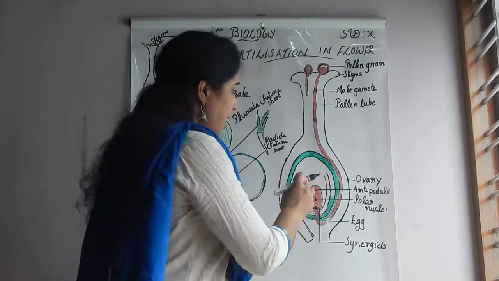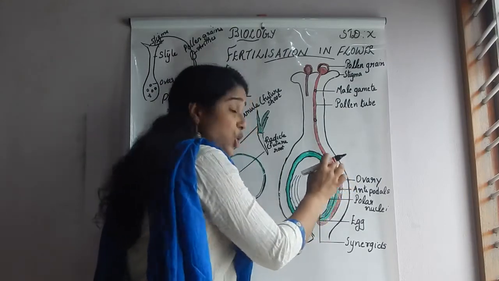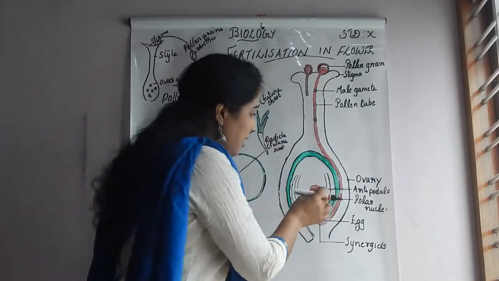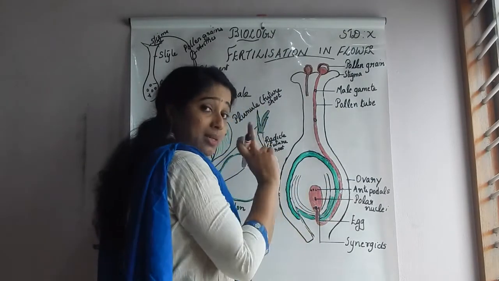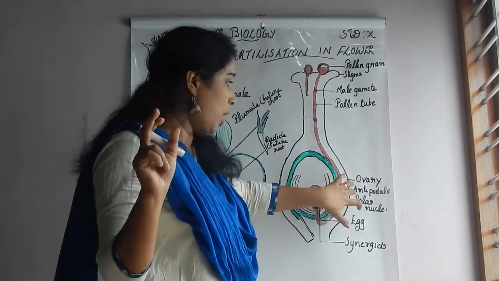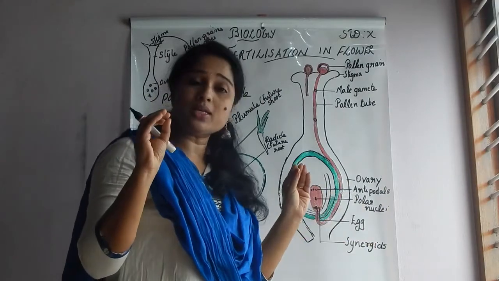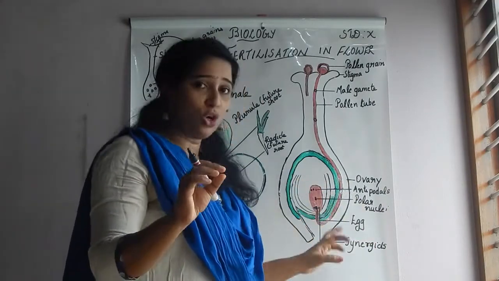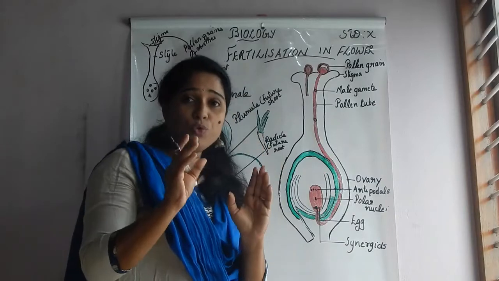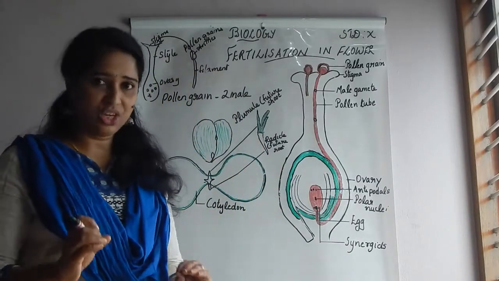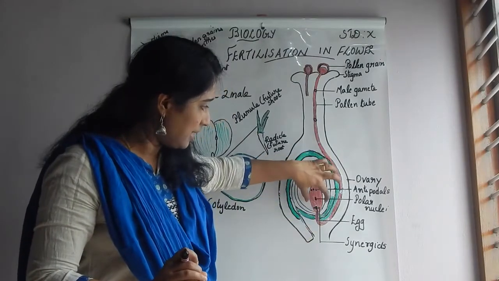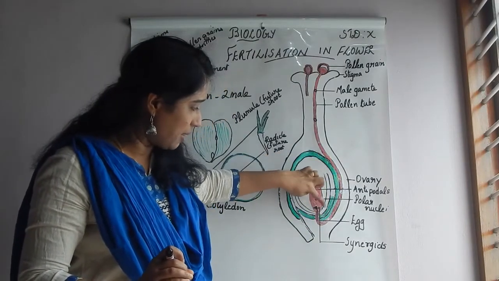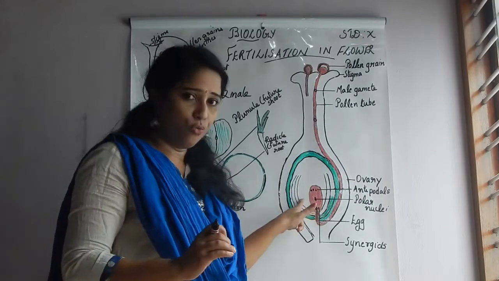You can see this. Inside the ovary, numerous ovules are there. But here I have shown only what happens in a single ovule. The ovary has an outer covering, and inside that numerous ovules are there. Here I have shown a single ovule to explain fertilization. So inside the ovule you can see the embryo sac. It is the embryo sac. The embryo sac is there inside the ovule.